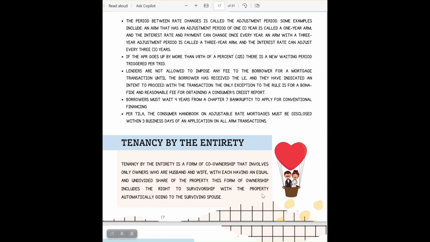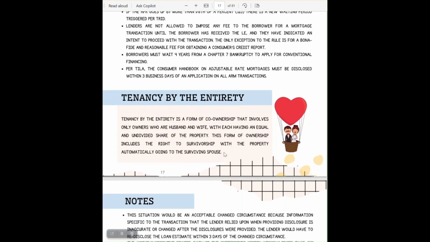Tenancy by the entirety. Tenancy by the entirety is a form of co-ownership that involves only owners who are husband and wife, with each having an equal and undivided share of the property. This form of ownership includes the right of survivorship, with the property automatically going to the surviving spouse. And this is called tenancy by the entirety.